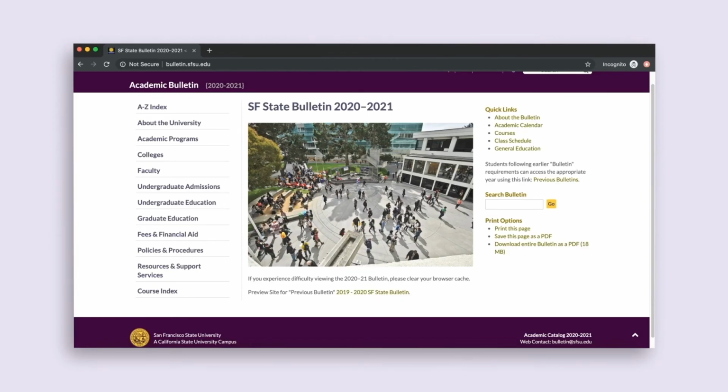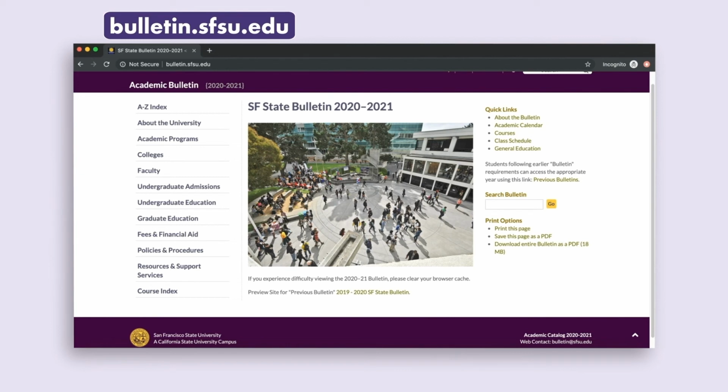So now that you understand the GE requirements, you also need to know how to find the approved course lists for GEs. There are a couple of ways to locate the general education requirements on the SF State Bulletin, bulletin.sfsu.edu. The Bulletin is our annual online catalog that provides details about the university, academic programs, requirements including GEs, regulations, and policies. There are 3 easy ways to find the general education requirements and approved general education course lists for your bulletin year. The first one is typing in the Bulletin web address in any browser.